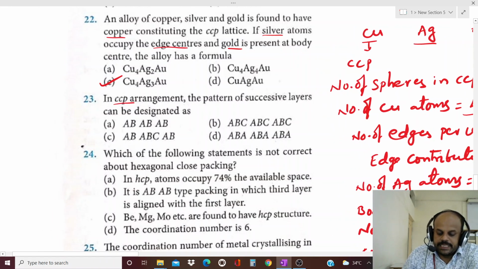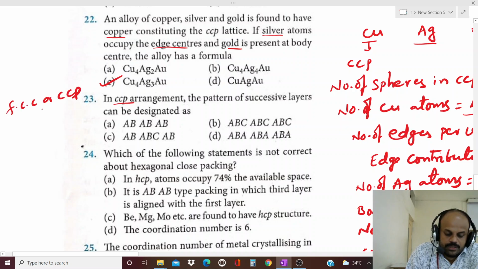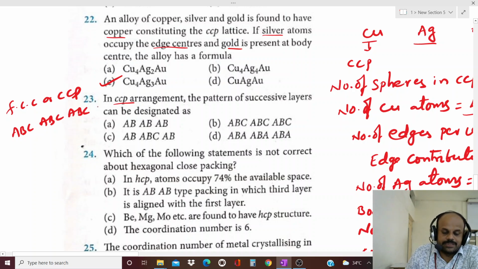In CCP arrangement, the pattern of successive layers can be designed as CCP, nothing but it is the FCC. FCC or CCP is also referred to as ABC, ABC, ABC type of crystal because three layers are different.